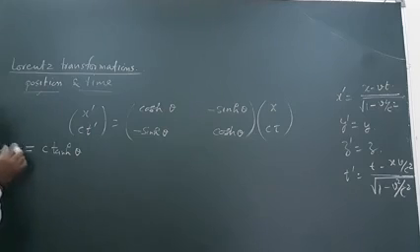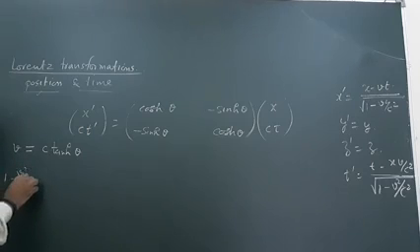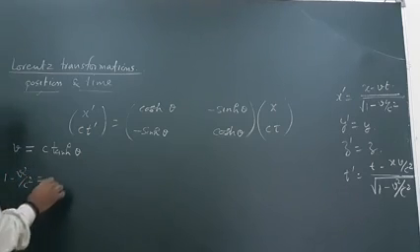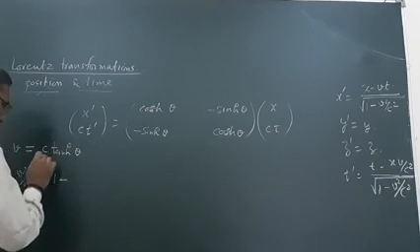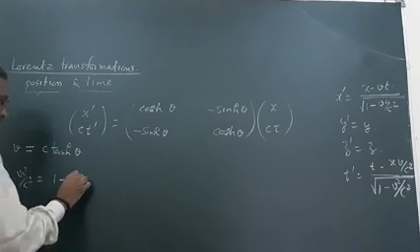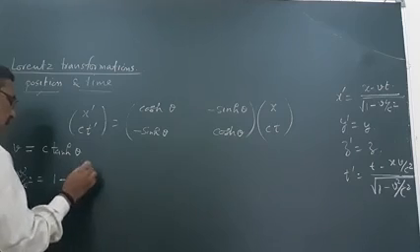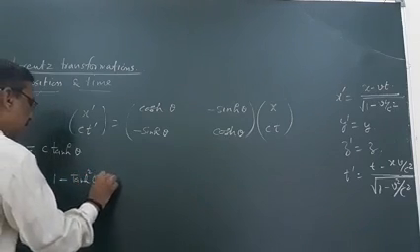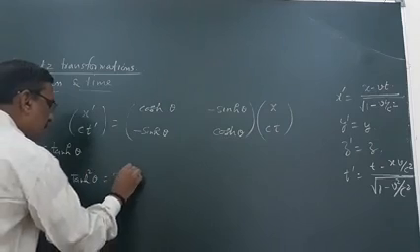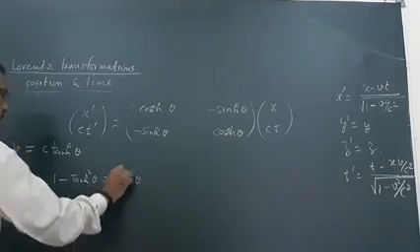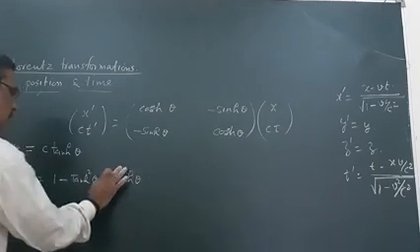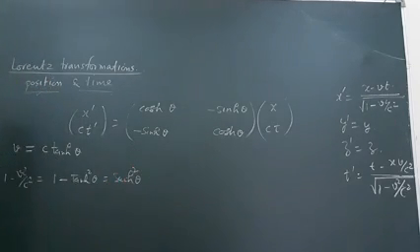If we use relative velocity v as c tanh theta, then 1 minus v square upon c square will be equal to 1 minus tanh square theta, the c square cancels out, and this is nothing but sech square theta.